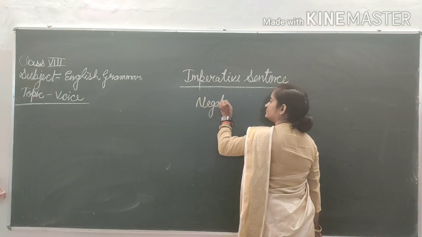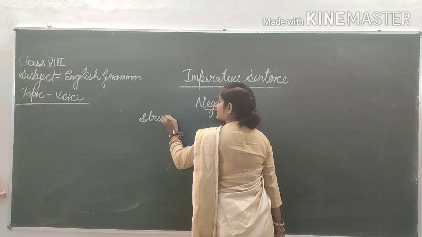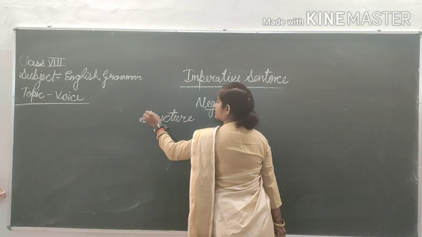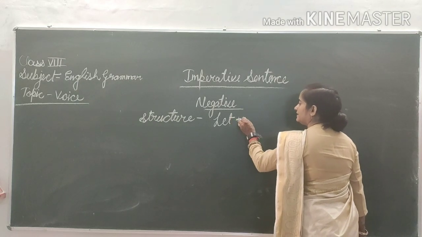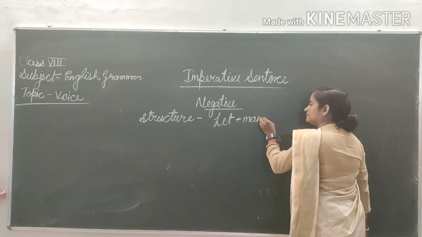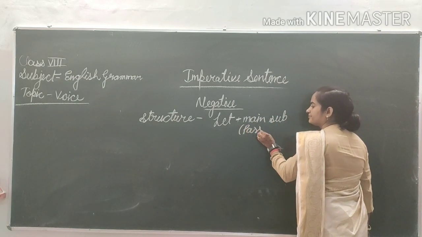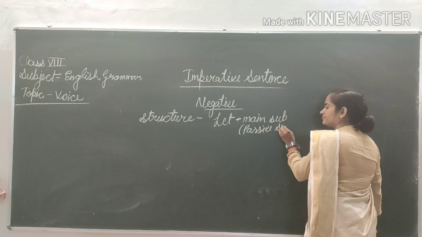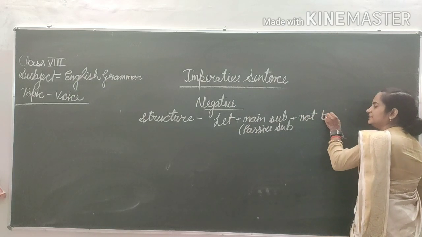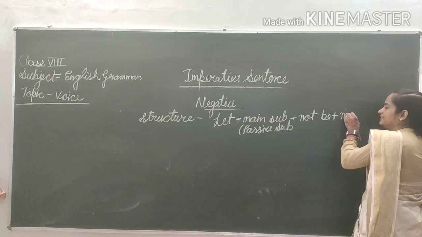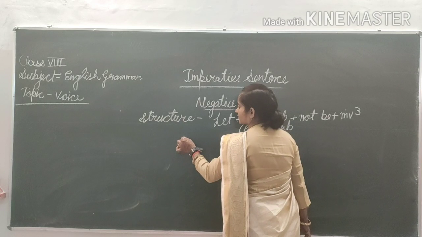Negative. So the structure is let plus main subject, means passive subject, plus not plus be plus MV3. So let's start. Your sentence, active.